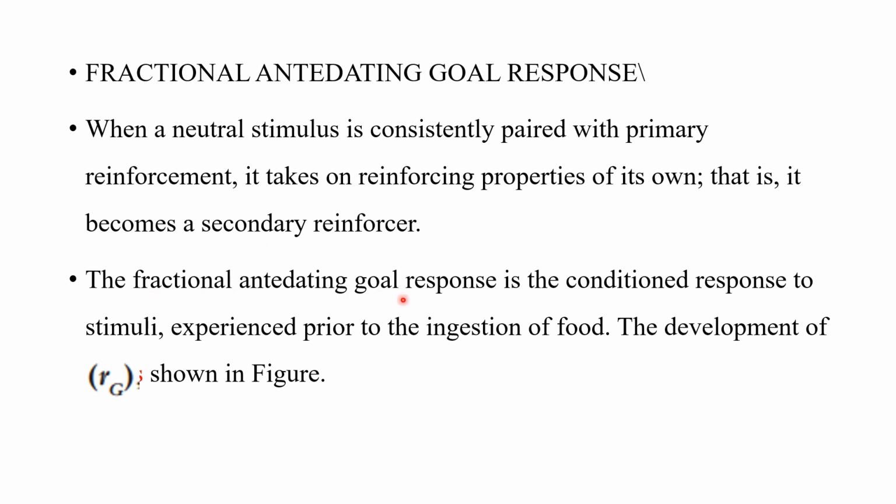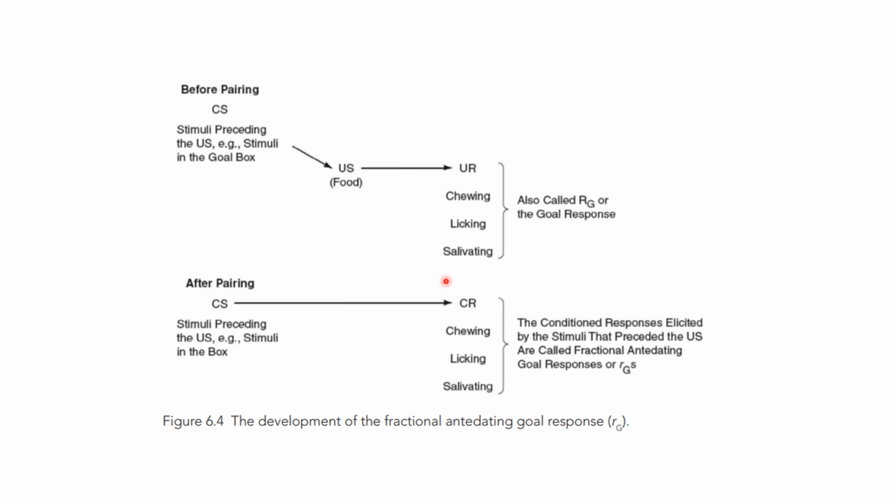So the fractional antedating goal response is the conditioned response to stimuli experienced prior to ingestion of food. Okay, so the RG, or the fractional antedating goal response, happens before the drive reduction. Here you can see this fractional antedating goal response. There is a conditioned stimulus, and it's before pairing.